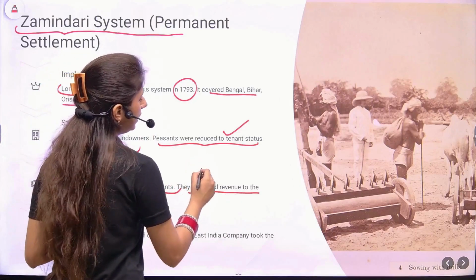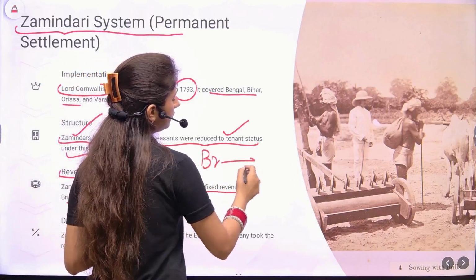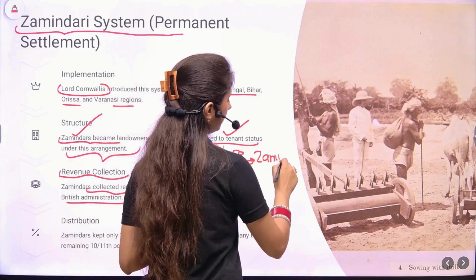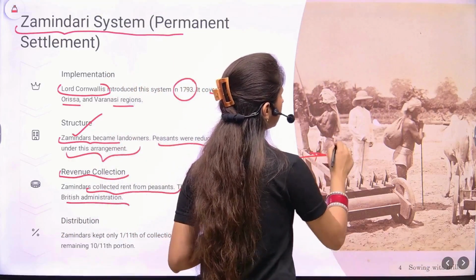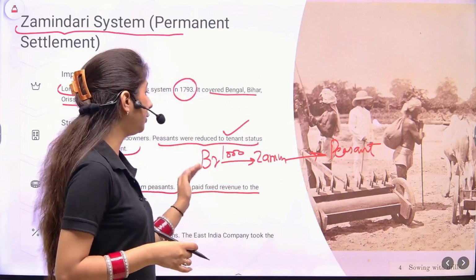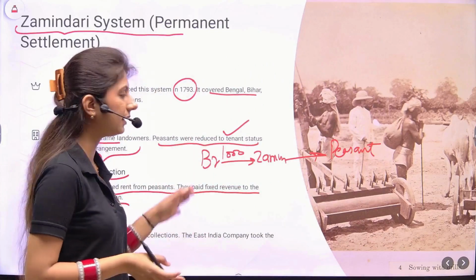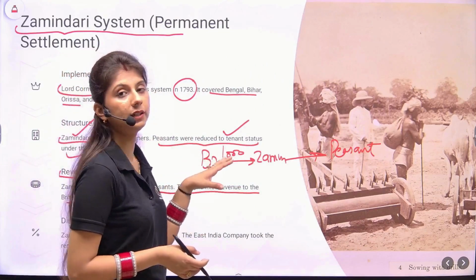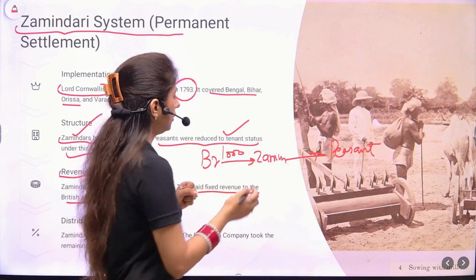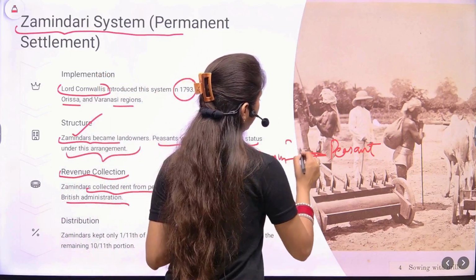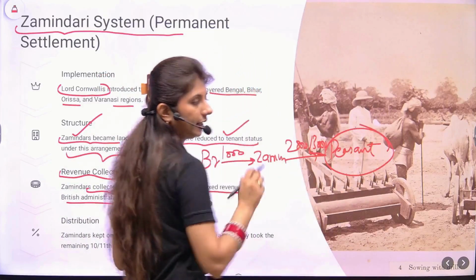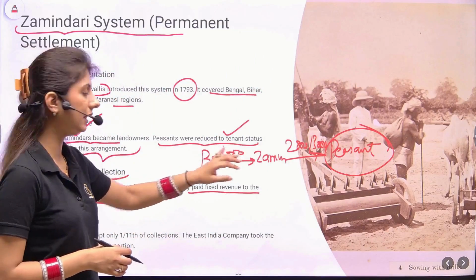For example, suppose the Britishers charge 1,000 rupees from the Zamindars. They had to pay this much, but it was not mentioned how much the Zamindar is going to charge the peasant. The revenue fixed by the Britishers was so high that in the earlier years, the Zamindar was under too much pressure. So they also wanted to extract as much revenue as possible from the peasants. If they are paying 1,000, they'll keep some margin. They might even charge 2,000. They might even charge 3,000. The peasants were exploited at the hands of the Zamindar.